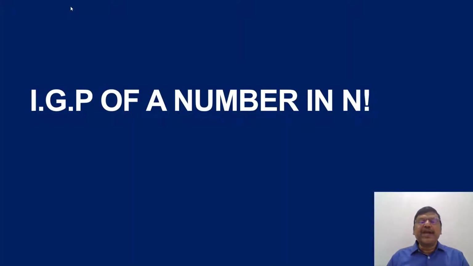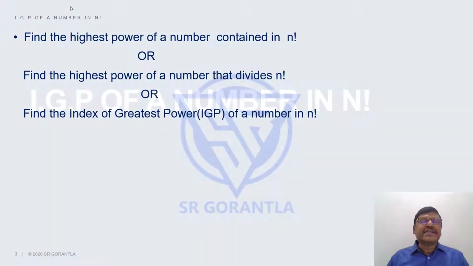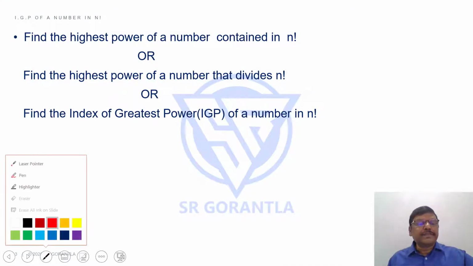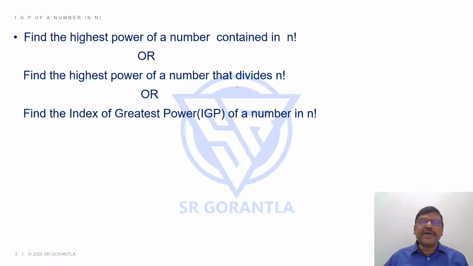This session will be taking up IGP of a number in n factorial. IGP means index of greatest power of a number in n factorial. What does it mean? Students, the same statement or question can also be asked like this: find the highest power of a number contained in n factorial, or find the highest power of a number that divides n factorial. Students, let me explain this.